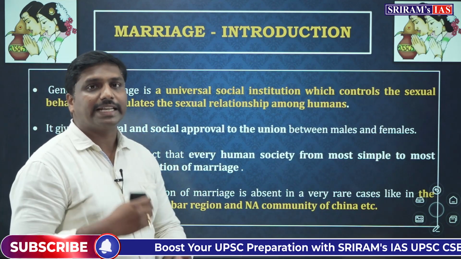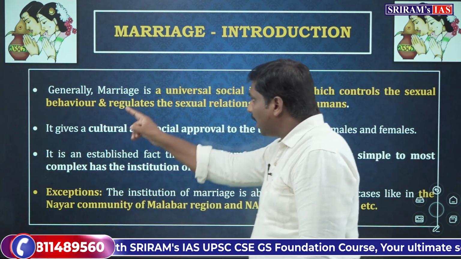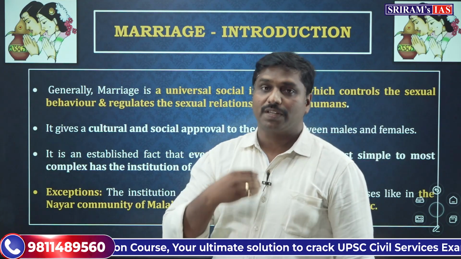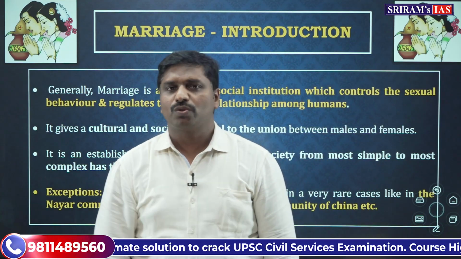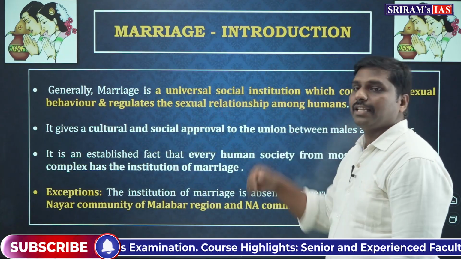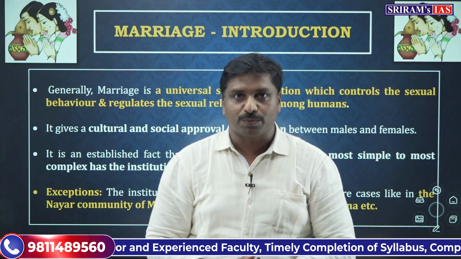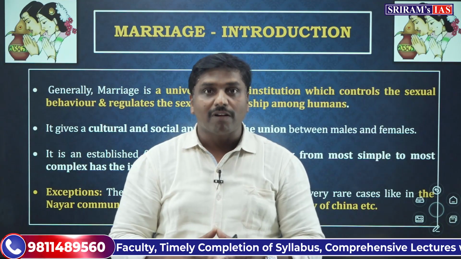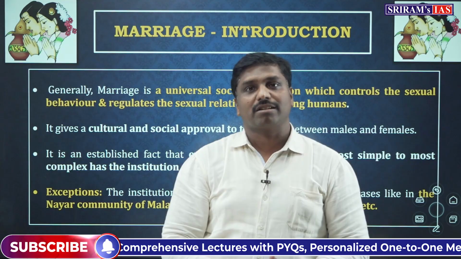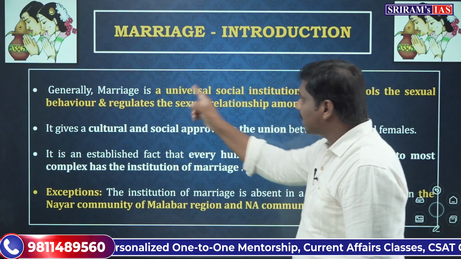If you look at the introductory aspect, we can define marriage as a universal social institution. Try to remember this. The first thing to remember here is that we are calling marriage a universal institution. What do we mean by a universal institution? If an institution occurs in almost all places, across all the societies across the world, then such an institution is called a universal institution.